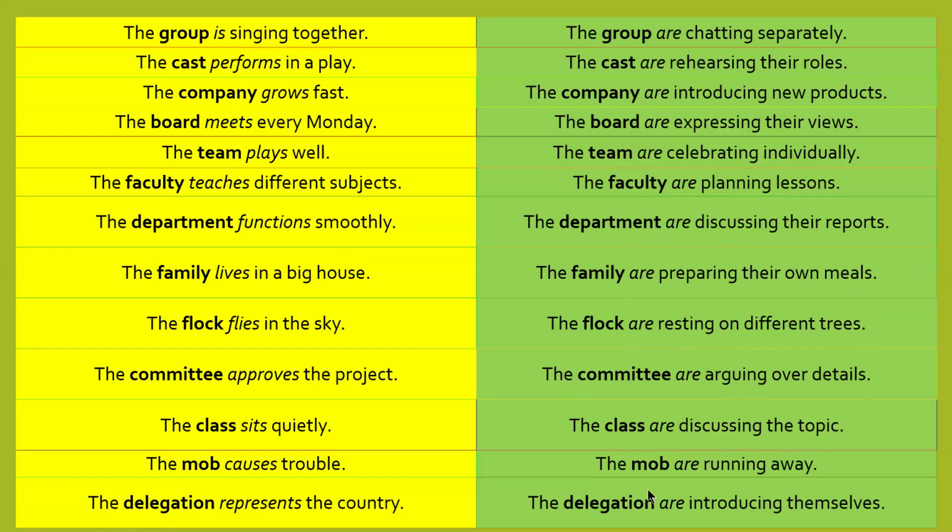The class are discussing the topic. The mob are running away. The delegation are introducing themselves. So in this case, the group, cast, company, board, team, faculty, department, family, flock, committee, class, mob, delegation act as plural collective nouns because the action is done separately, individually. So we have to take a plural verb.